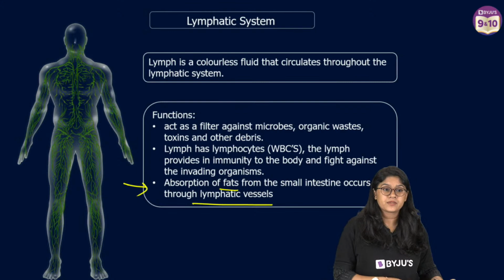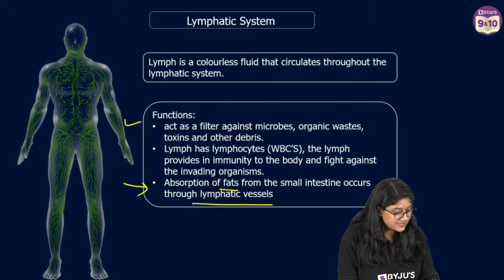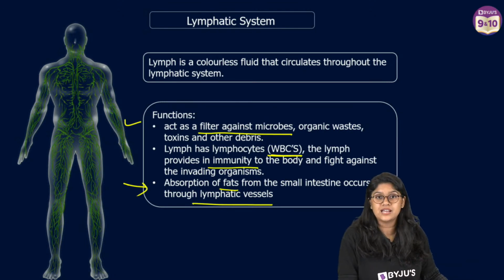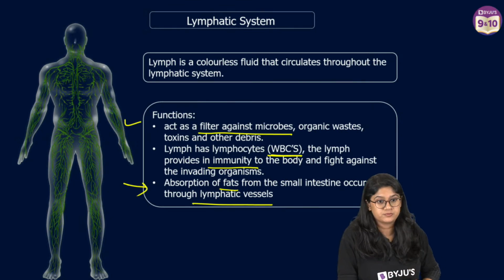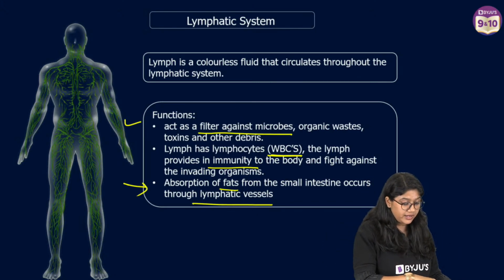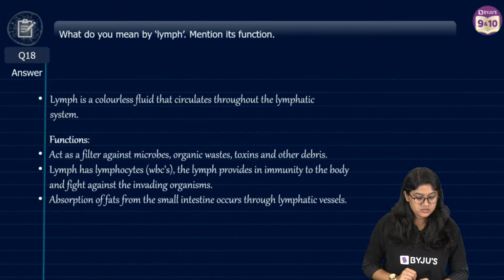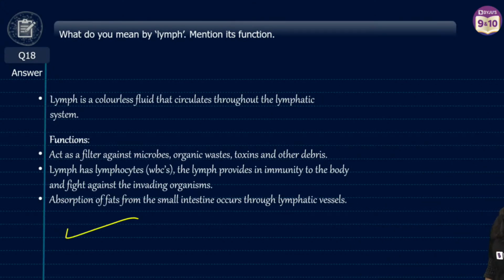Are we clear? Yes. Kadir, here are the functions. They act as a filter against microorganisms. They have WBCs, so they provide immunity, and of course carry the digested fats also. Absorption of the fats from the small intestine happens into the lymph. Okay? Good. I know, very similar, but in the animal kingdom there's an important function of the absorption of fats, which is different. So everyone, this is how you can write the answer. It is the same as the previous. If you want to take a screenshot, you can take.